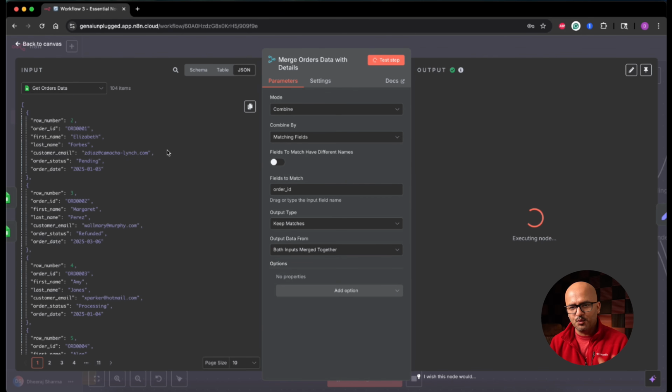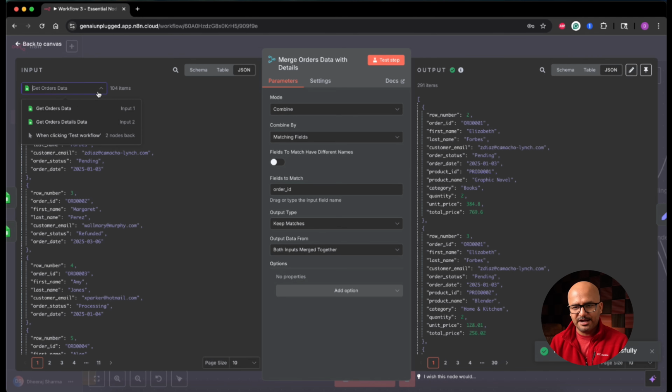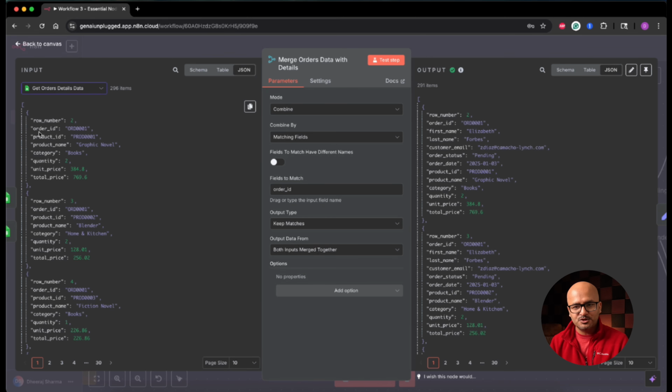I have two inputs: the get orders data and get order details data. That was input 1, and this is input 2. In input 1, we had 104 rows with row number, order ID, first name, last name, customer email, order status, and order date. However, it does not tell what items are added in this particular order. That data is coming in order details data, which has row number, order ID, product ID, product name, category, quantity, unit price, and total price. I can't do anything in the rest of the workflow if I don't have both the data together.